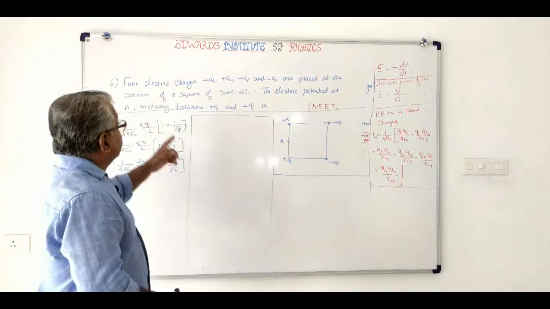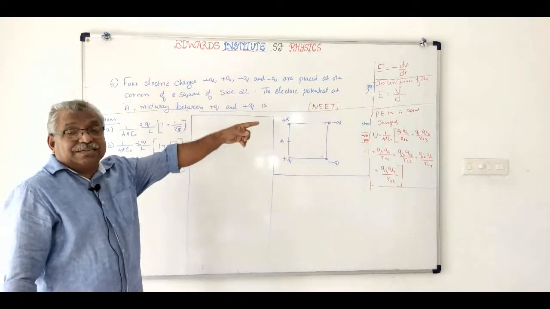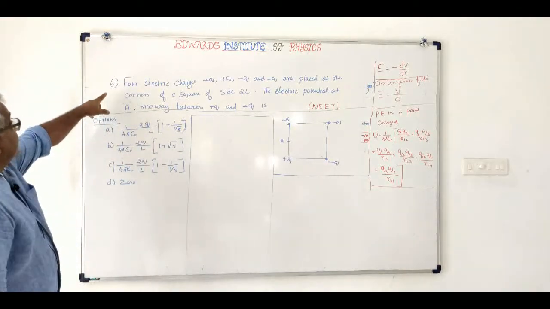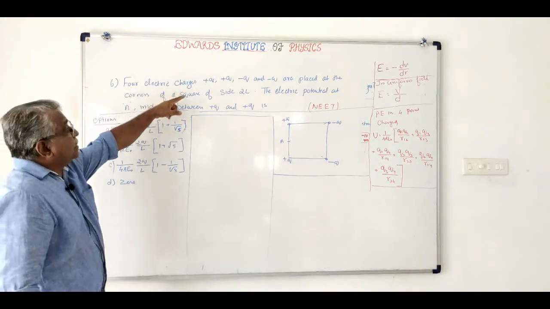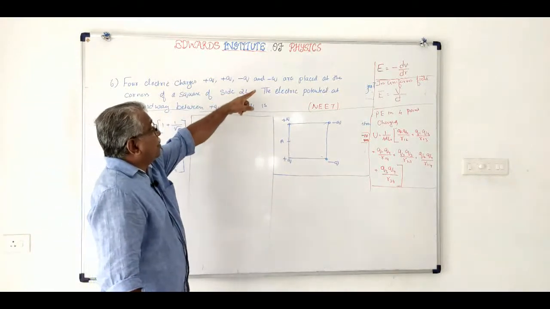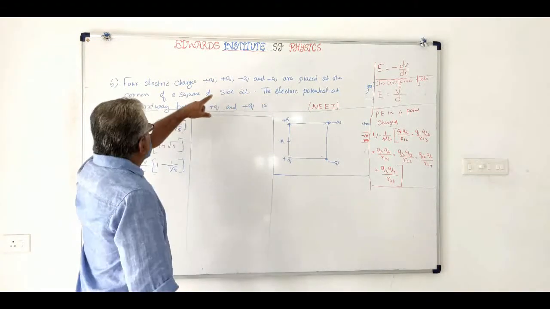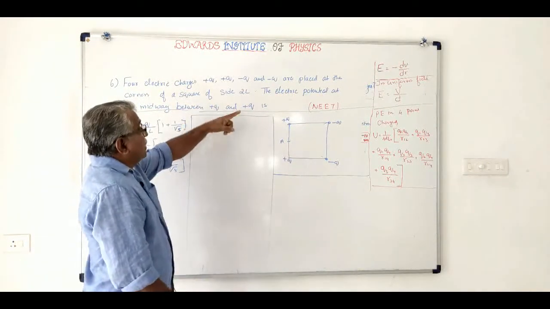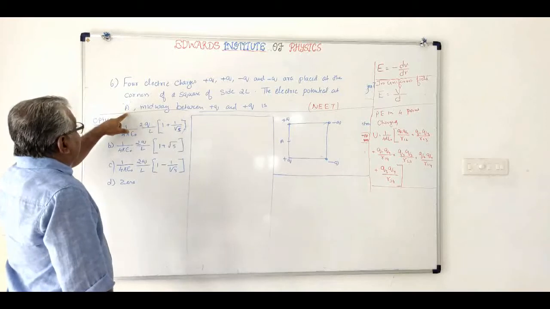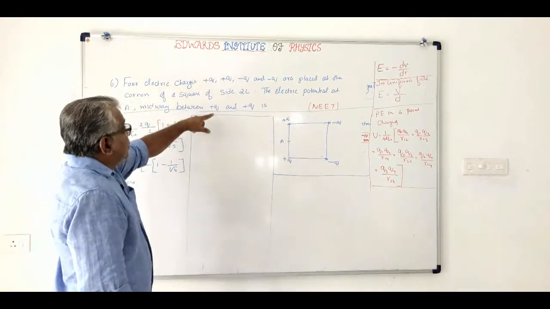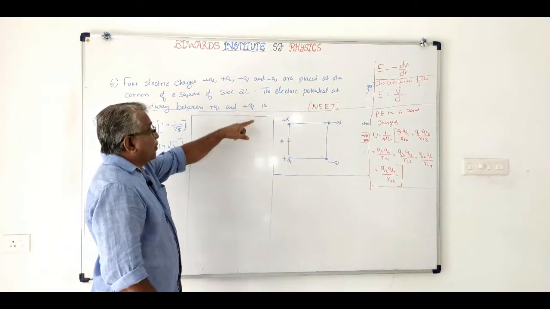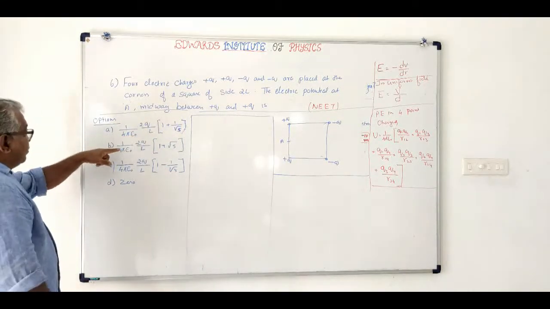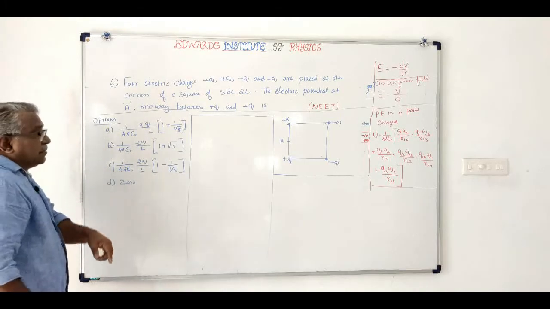Now let us come to the sixth question. This question was asked in NEET, I think in 2011 or 12. Four electric charges plus Q, minus Q, minus Q and plus Q are placed at the corners of a square of side 2L. The electric potential at A, midway between plus Q and plus Q, is... there are 4 options.